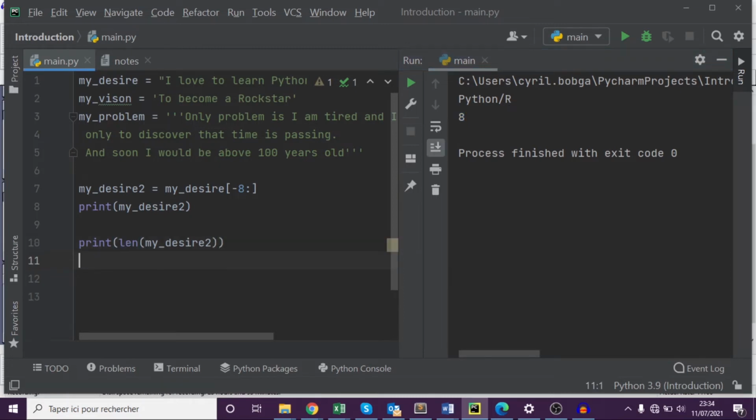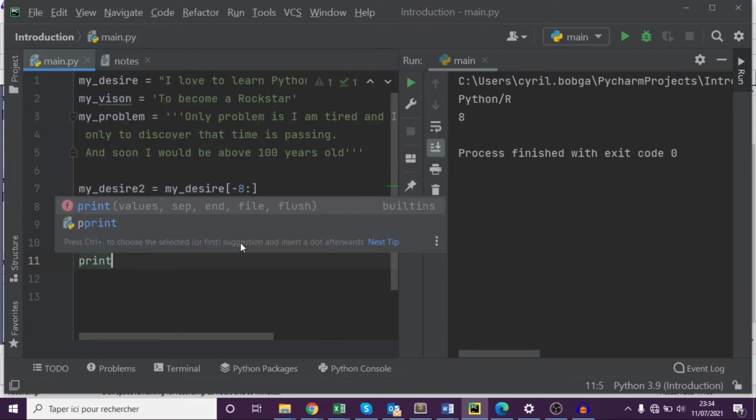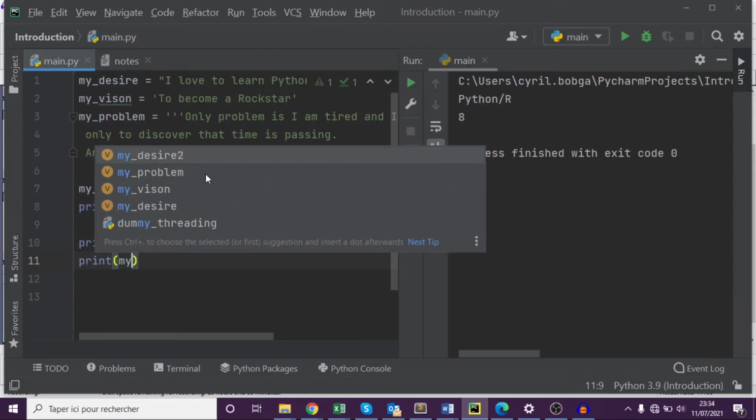A method is actually a function linked to a specific data type. I'll just type an example of a method and you would see print my desire 2.